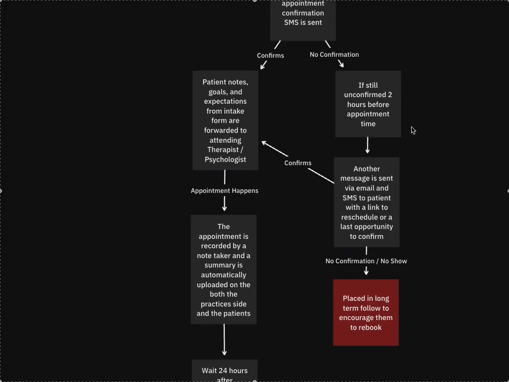Now, if they do confirm at any point in this process, whether initially or at that last stage, the patient notes, goals, and expectations from the intake form are going to be forwarded to the attending therapist or psychologist. If there's a practice with multiple, they'll be updated automatically based on who that patient was assigned to.